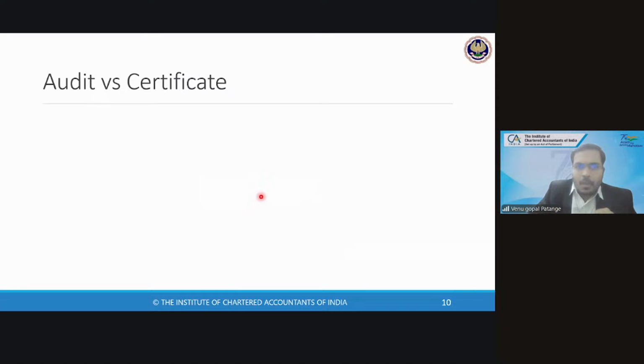certificate. So we know audit is all about independent examination. We have standards on auditing. We know pretty much sampling, materiality. Till today we have learned so much about auditing, right? So what do we know? Anyone knows what is a certificate? In which scenarios do we issue a certificate? What are the procedures we follow before issuing a certificate? Anyone?